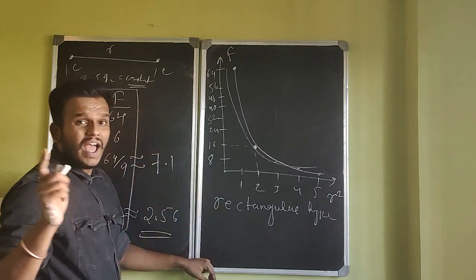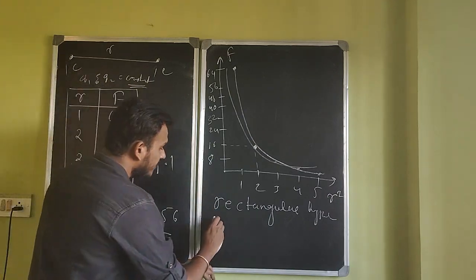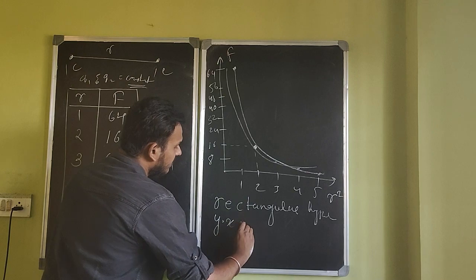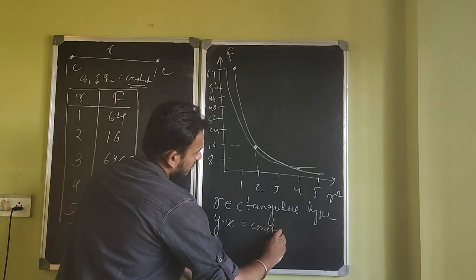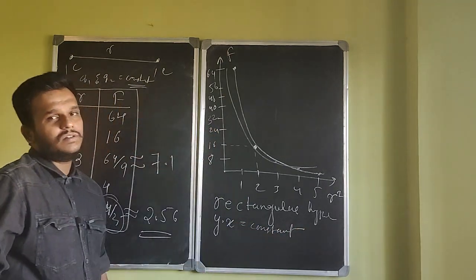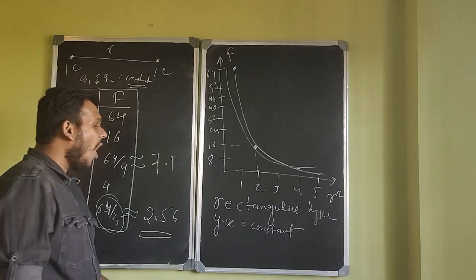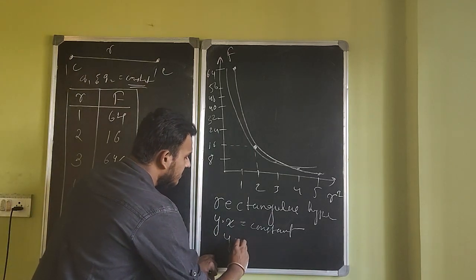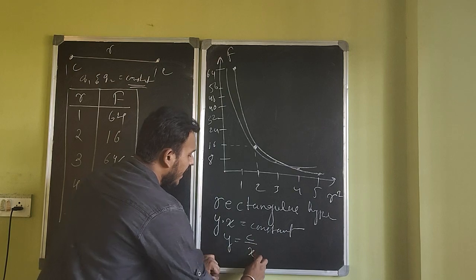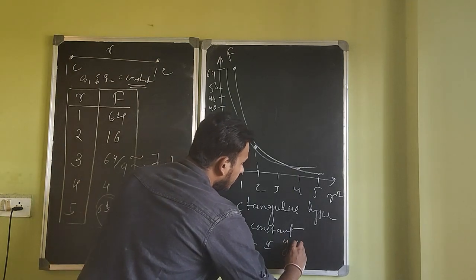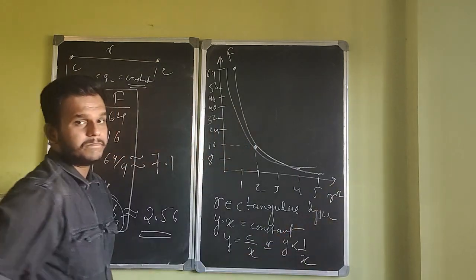And a rectangular hyperbola has this general equation that y into x is a constant, or y is equal to constant divided by x, or y is inversely proportional to x.